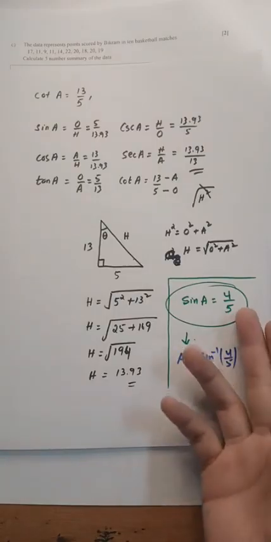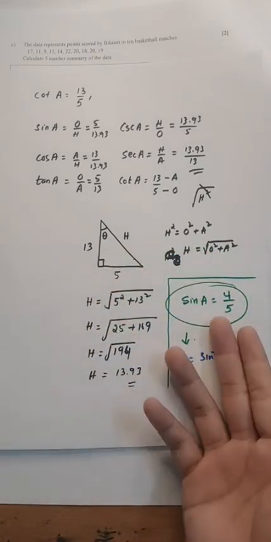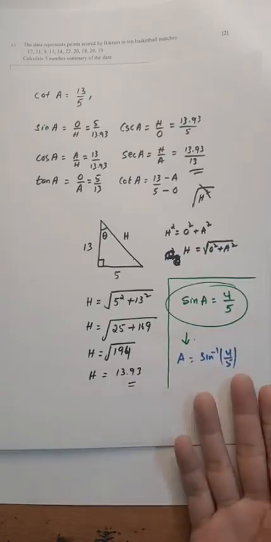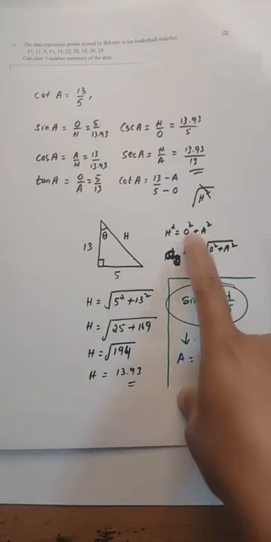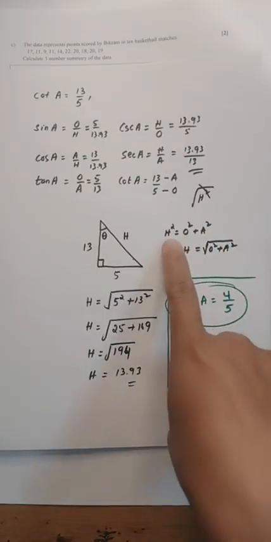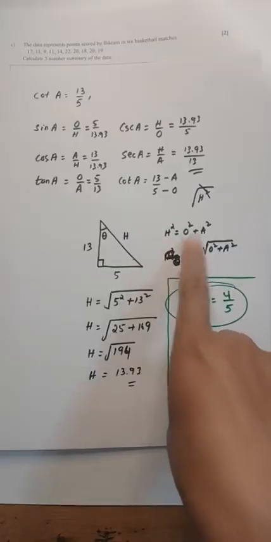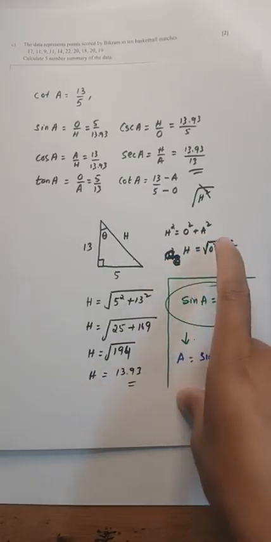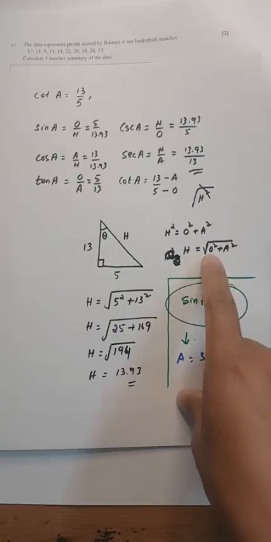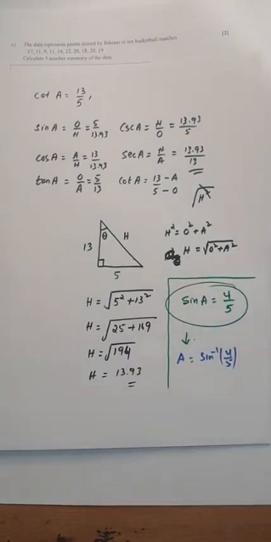Yes, adjacent is 3. If you want to use the Pythagorean theorem, you'll get adjacent equal to 3. Adjacent squared is hypotenuse squared minus opposite squared, then take the root. It will not be negative, this time it comes out positive.